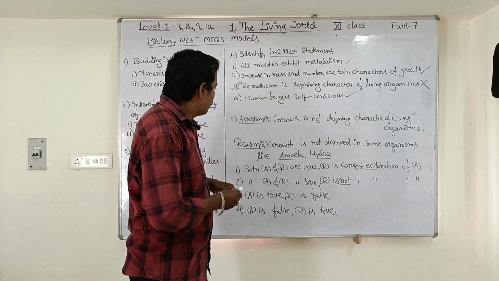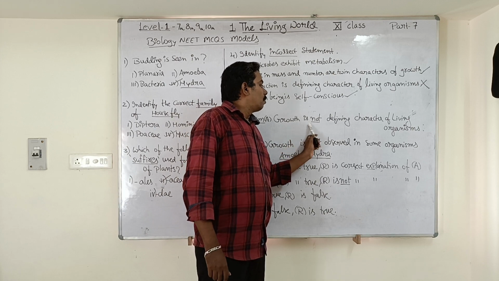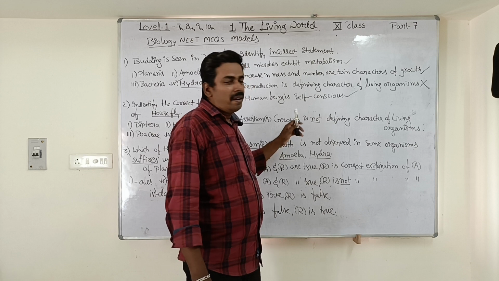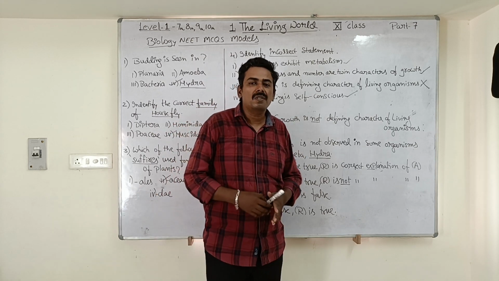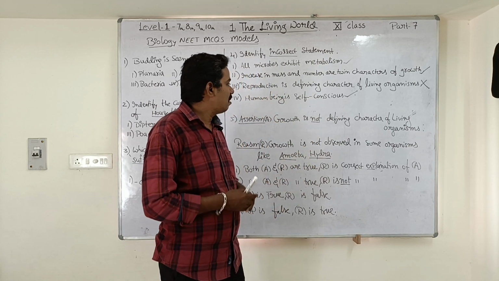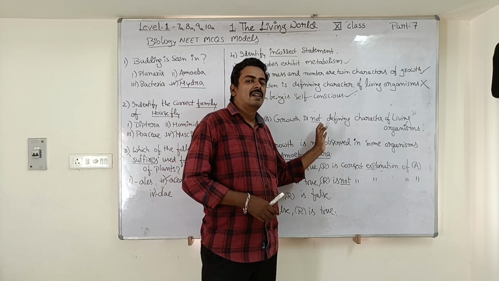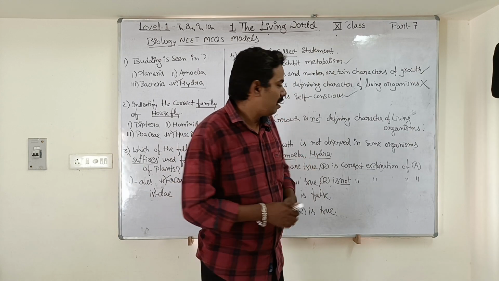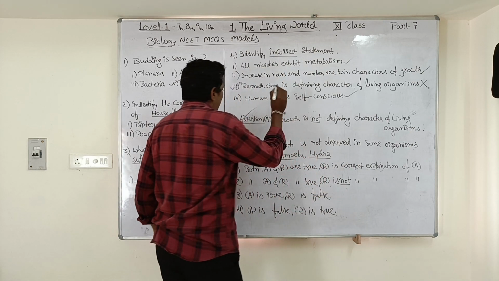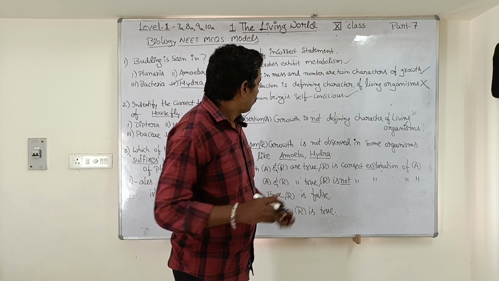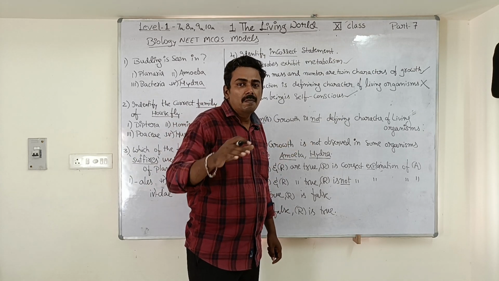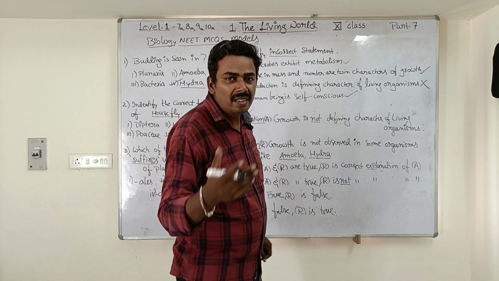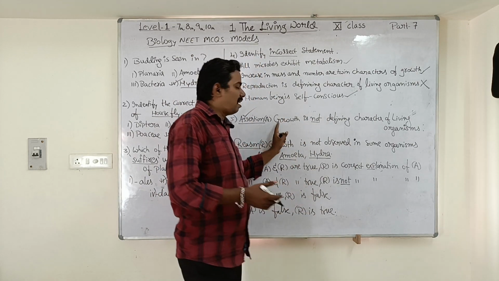So once again I repeat, assertion: growth is not a defining character of living organisms. First of all, is this statement true or false? Come on students, tell me. Growth is not a defining character of living organisms. Yes, it is a correct statement. It is true only. Assertion is correct. Why? Because growth is also observed in mountains and sand mounds. That's why growth is not a defining character. Some non-living things also show growth. That's why this statement is correct.